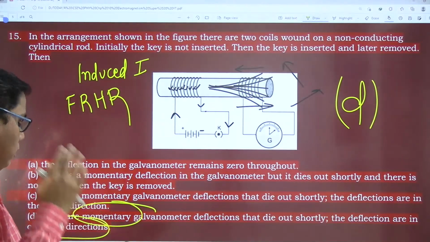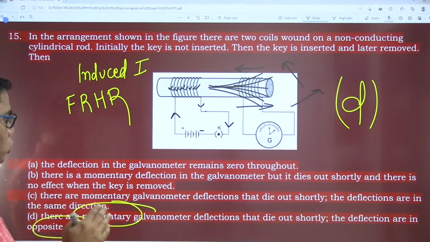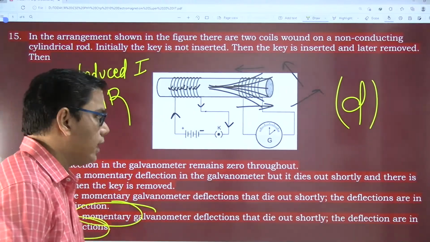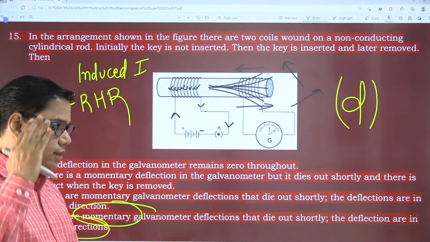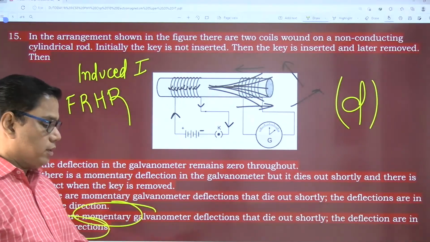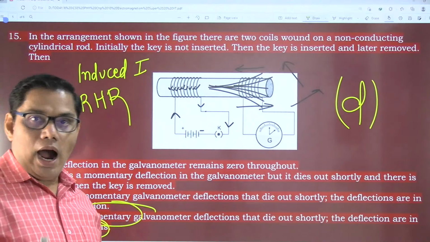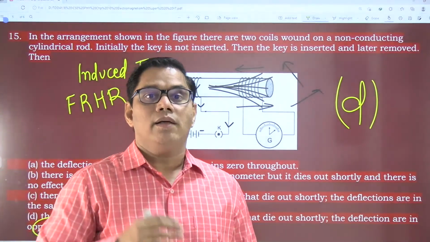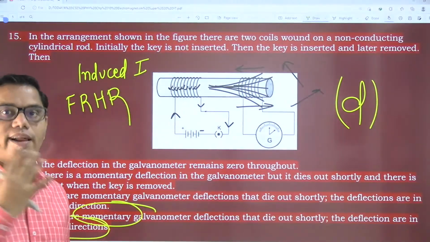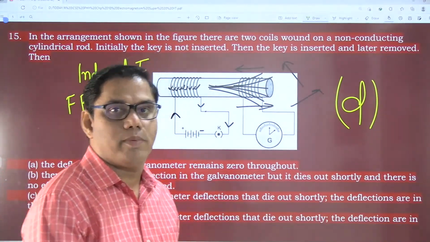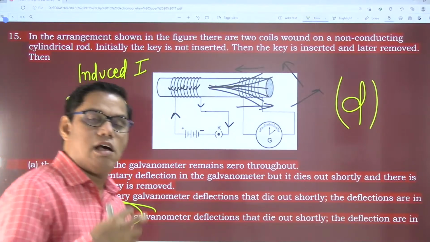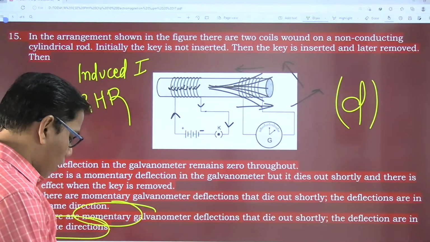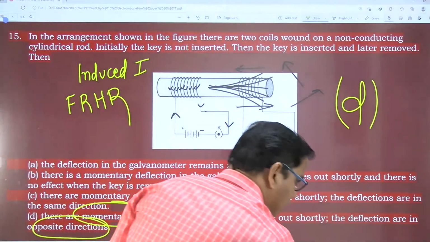Most of you are telling it as B, but I am sure that you have understood. The correct answer is not B, but D. If you have understood, please give a thumbs up in the comment box. I told you in the beginning, this is a very tricky question. Thank God we have covered this question. Now we have understood the correct concept, so if this question is asked in the examination, we are not going to go wrong. Everyone is understanding this.